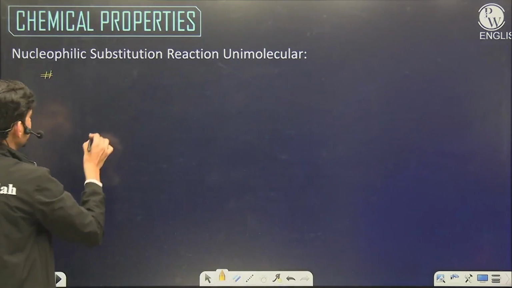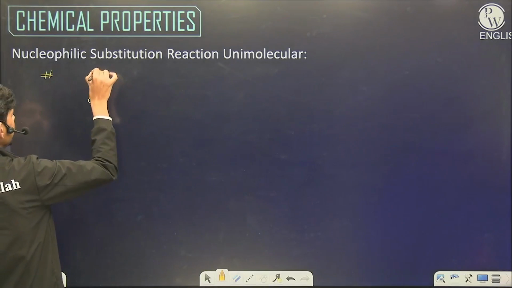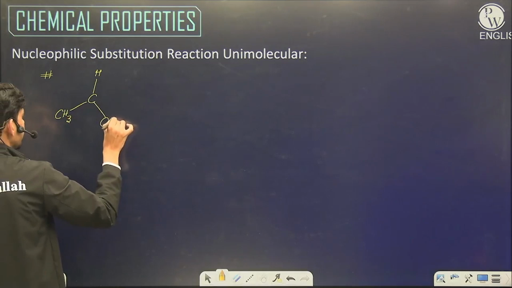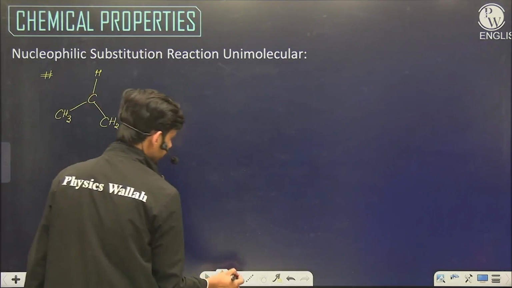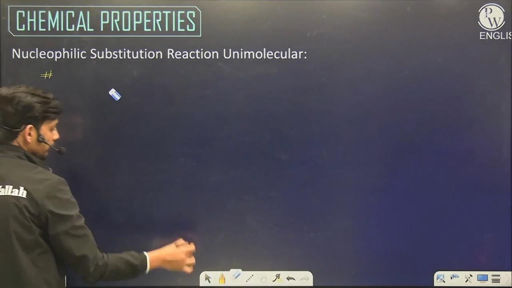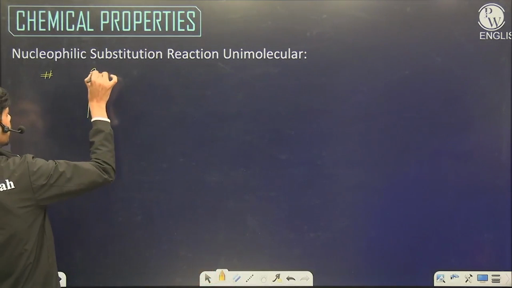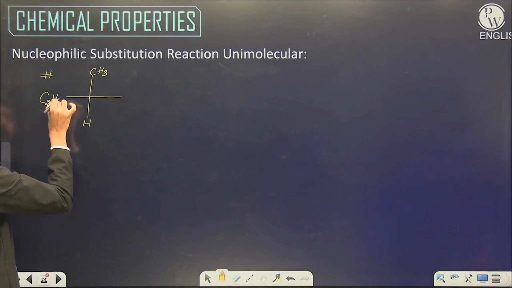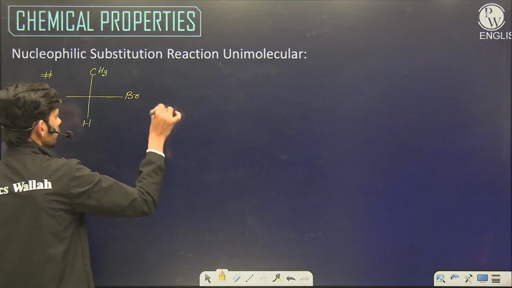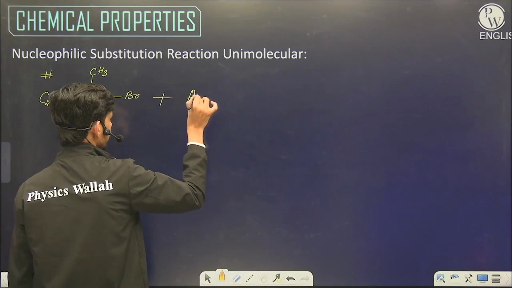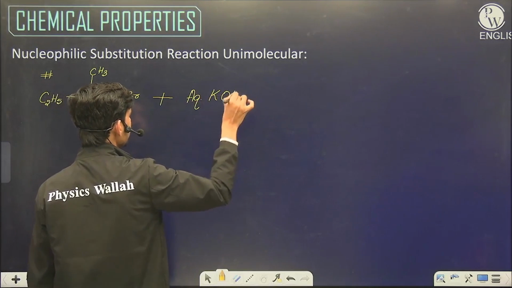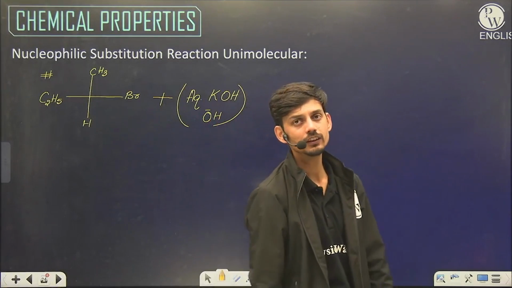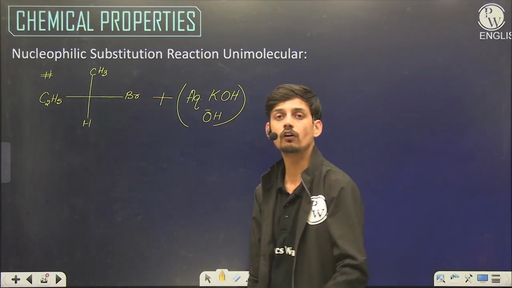Now if we see about inversion and retention, the solvent effect. Suppose we have H here, CH3 here, CH2 here. Let's draw a Fischer projection, that will be better. CH3, H, C2H5 and Br, and we give here OH minus, which is a powerful nucleophile, then Br minus. OH minus can directly remove halogen.